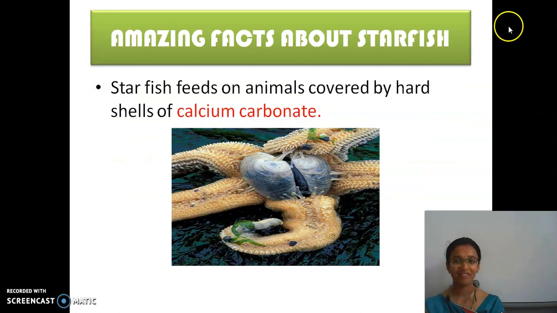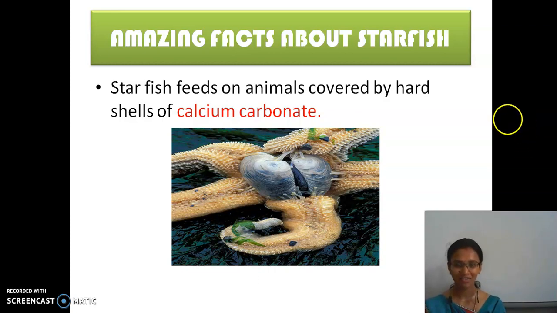So, amazing facts about starfish. Have you ever seen a starfish? It looks like a star. Yes, it has 5 limbs. I am going to tell you something about the starfish now. Just try to make a note of it. Starfish do not have brains and they do not have blood. These contents are not there in your book, so just try to note them down.